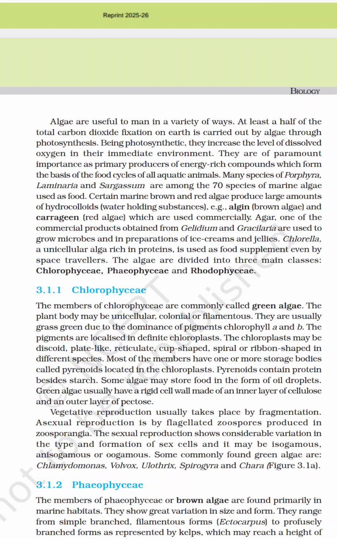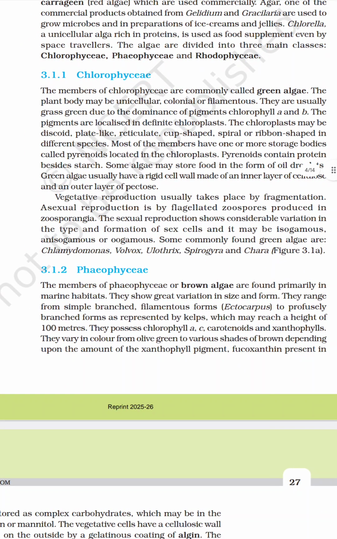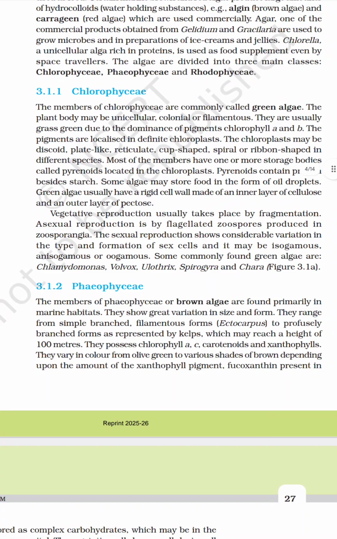Based on pigments and chlorophyll, algae are classified into three types: Chlorophyceae, Phaeophyceae and Rhodophyceae. Chlorophyceae is also known as green algae. It contains chlorophyll pigments a and b.